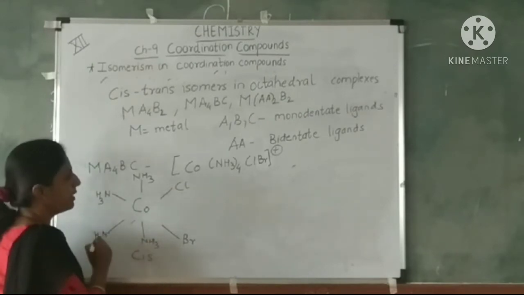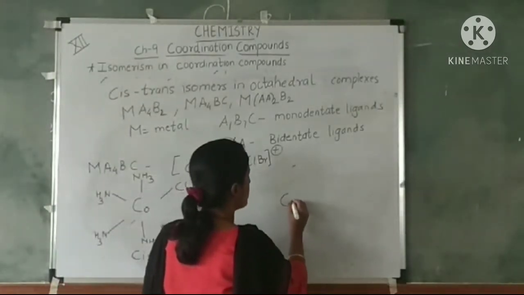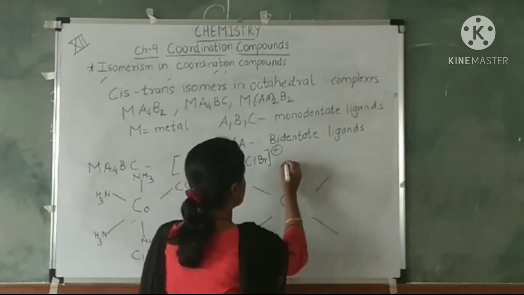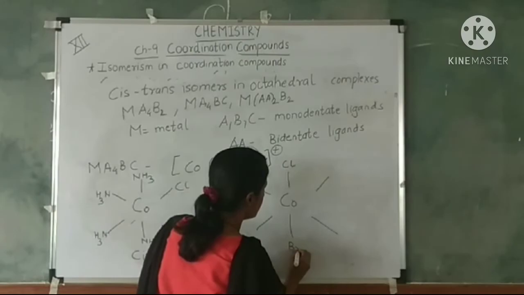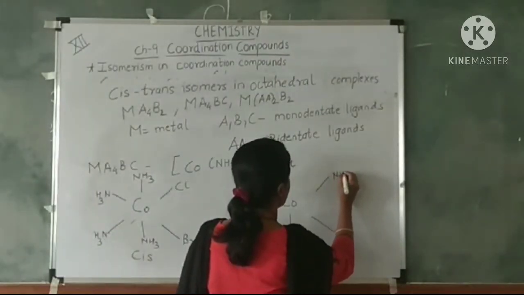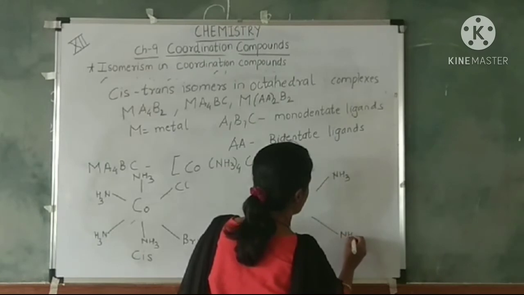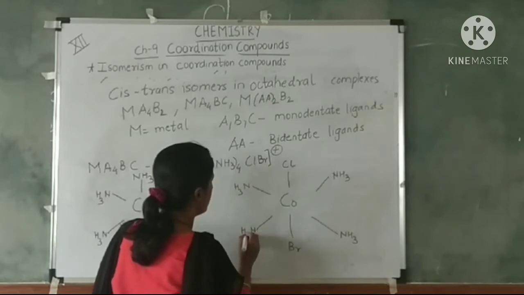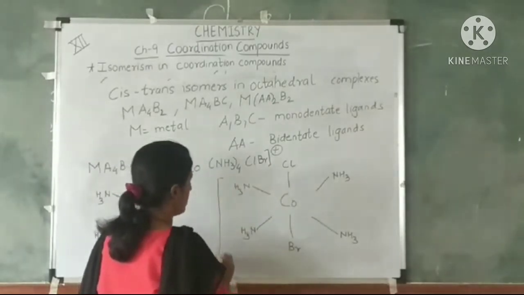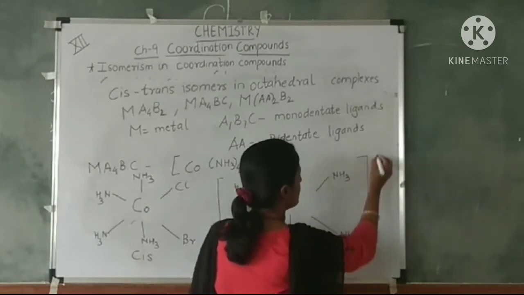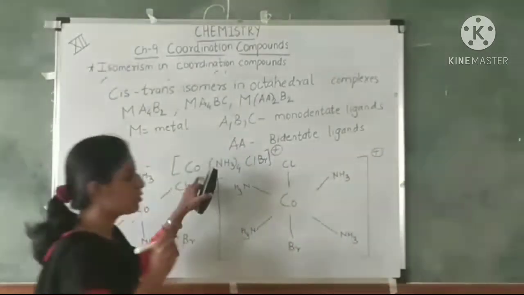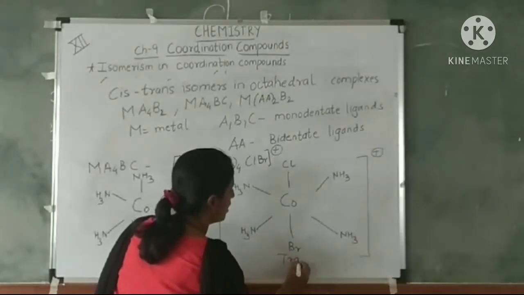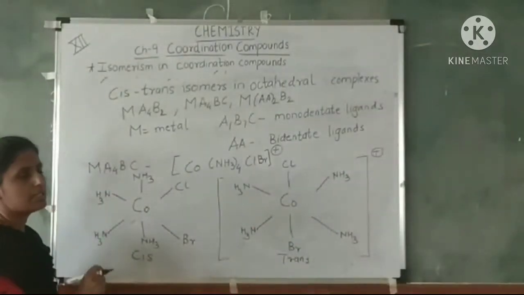Let's see the trans isomer. How will the trans isomer be? These ligands will occupy opposite positions to each other in the complex. Remember, I am not showing the charge here, but the complex carries +1 charge, because cobalt is in +3 oxidation state. This is the trans isomer and this is your cis isomer.